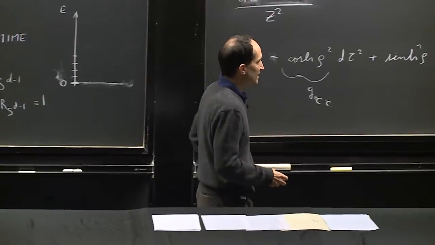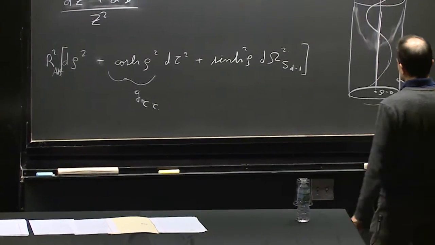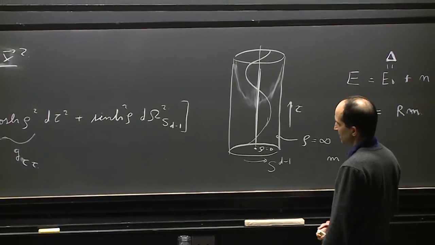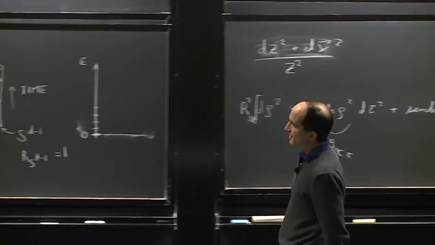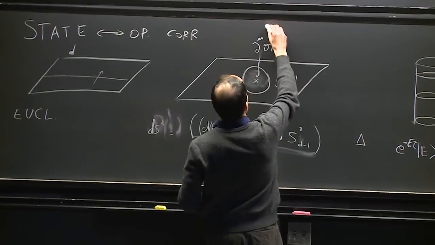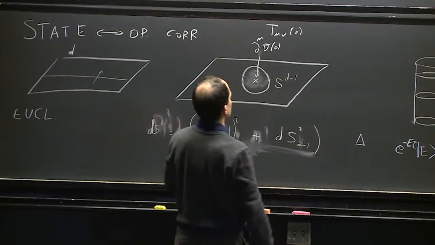Now what about fields which are massless? So imagine you had a massless field like the graviton. Perhaps first I should say one operator that we always have in our theories is the stress tensor, the T mu nu operator. We can insert it here at the origin.